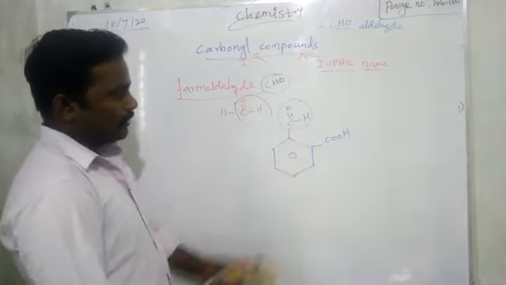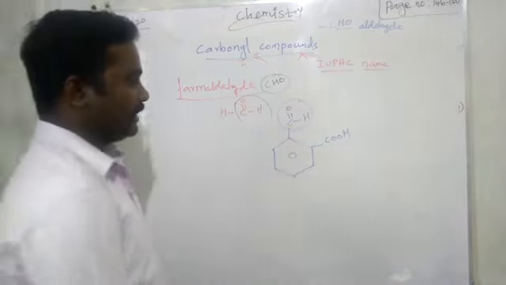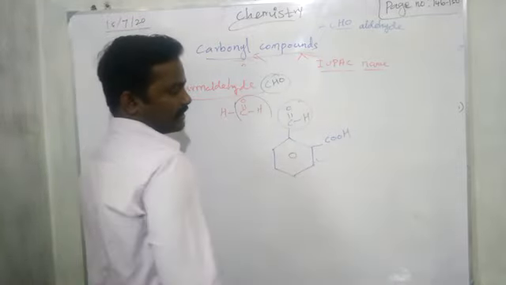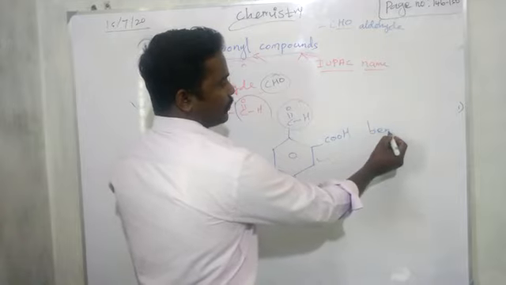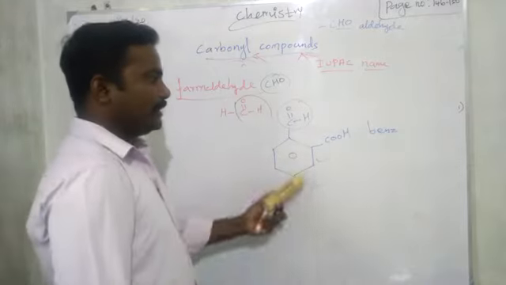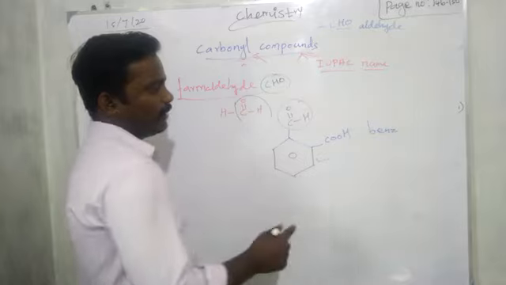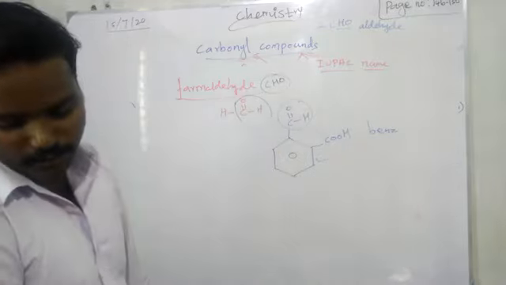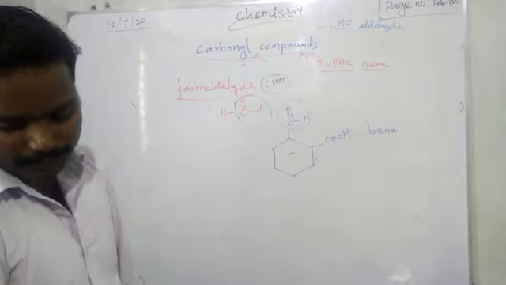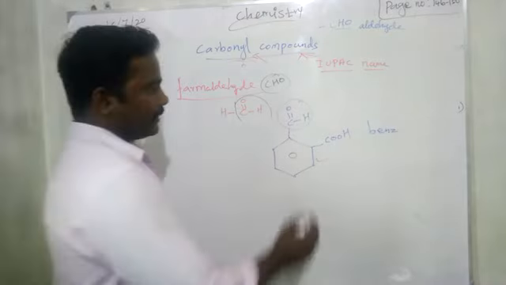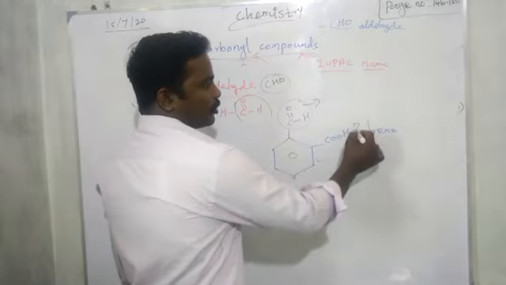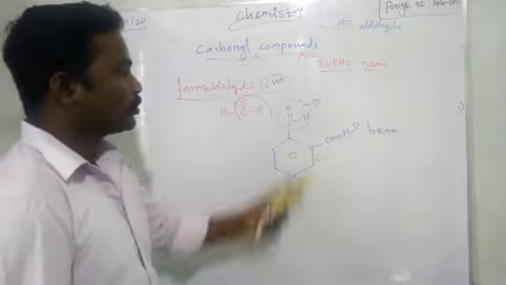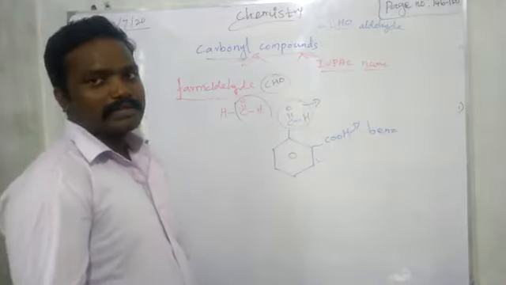So for that, how do you find the parent chain? Here both are present on the benzene. Now this is the parent chain. So benz, what's the root word? Benz. Then on the benzene we have two branches. One is a functional group, one is a branch. So for that, the aldehyde group and the acid group, which one is more reactive? Acid. So acid should be taken as the functional group. This is a side branch.